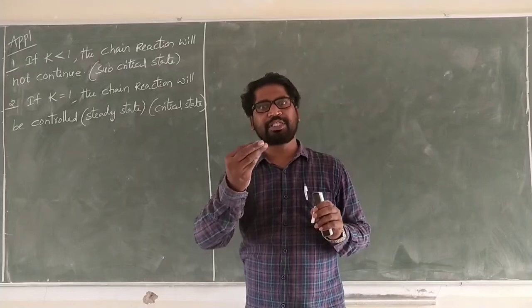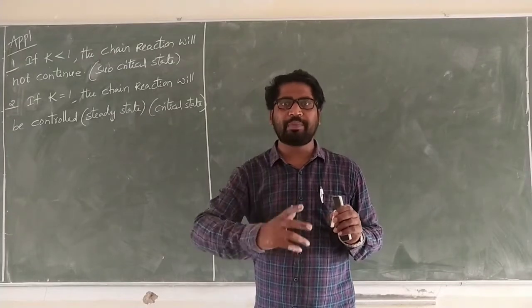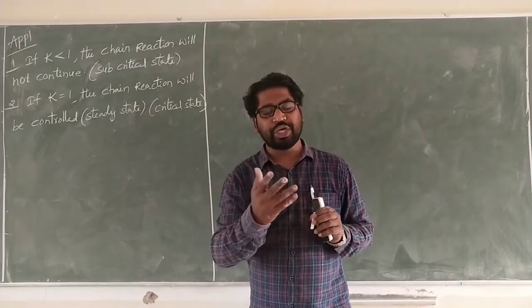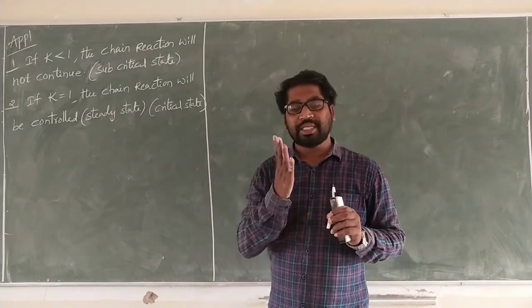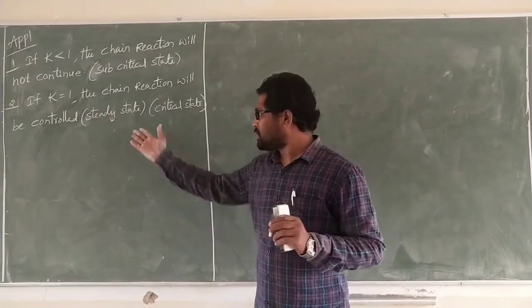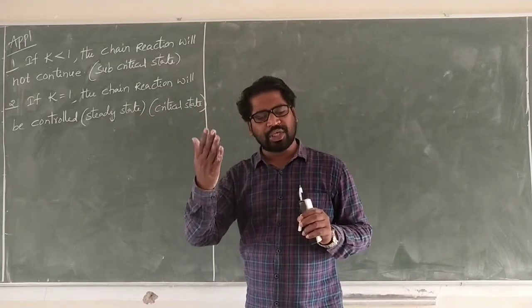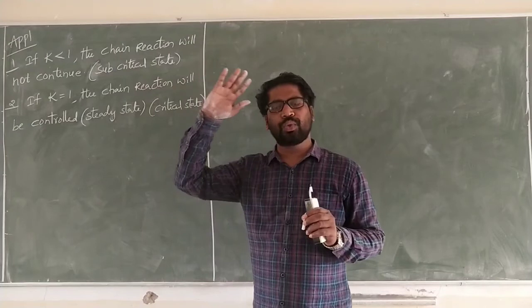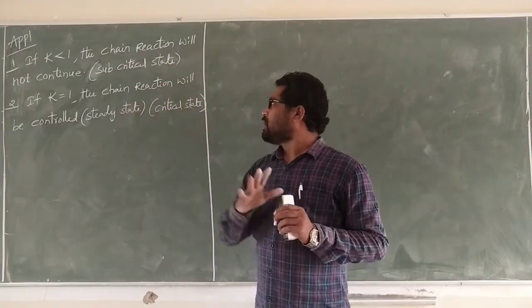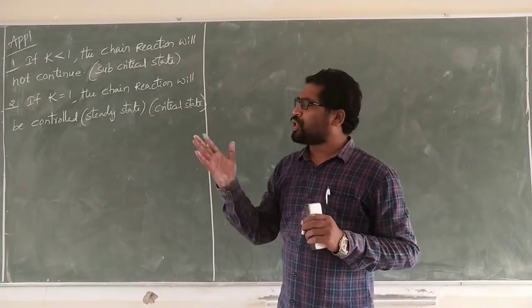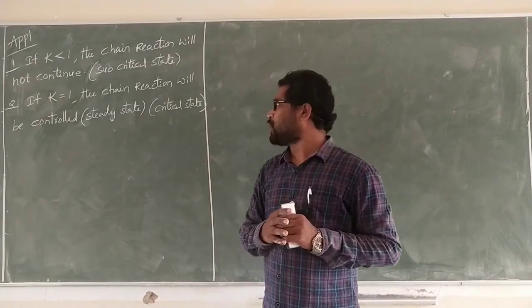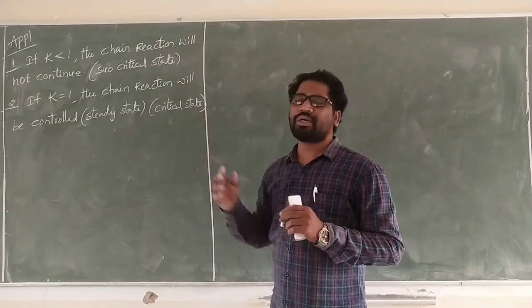These 3 again participate, 9 more. These 9 again participate, 27. That is the steady state. Steady state means controlled, so the chain reaction will continue. That is called the critical state.